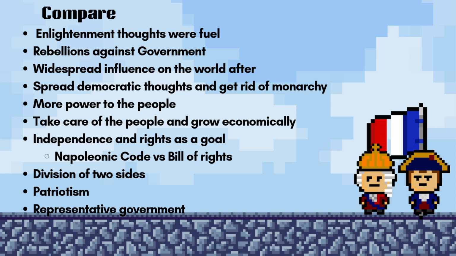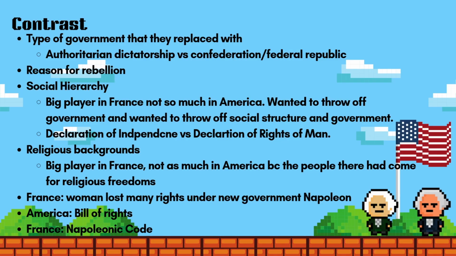Both wanted representative governments. Contrast. The type of government that they were replaced with after the Revolution was an authoritarian dictatorship in France versus the Confederation/Federal Republic in America. The reasons for the rebellions were different. The social hierarchy was a bigger player in France and not so much in America. They wanted to throw off the government and also throw off the social structure. The Declaration of Independence was also different from the Declaration of the Rights of Man.